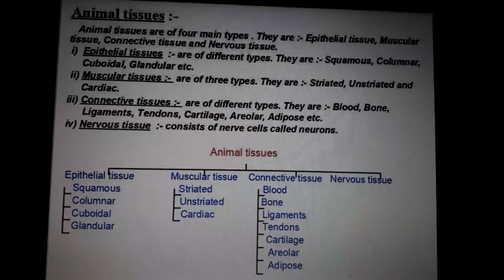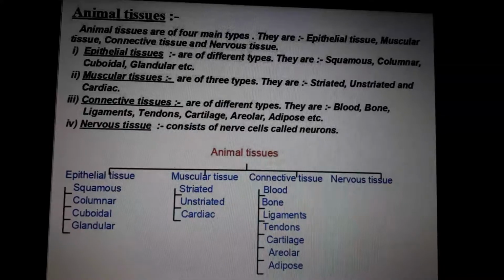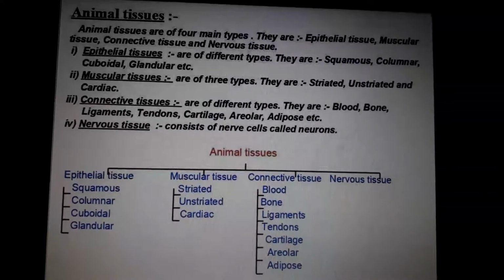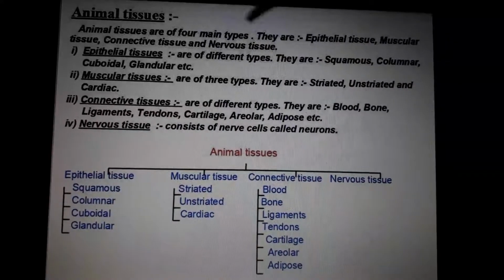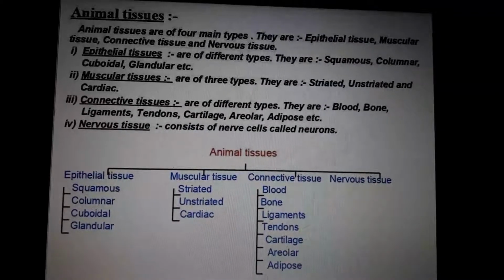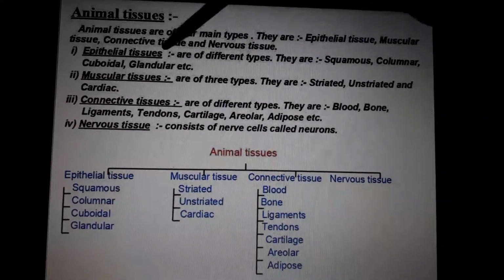So, to protect them, the outer layer of those organs is covered by a particular type of tissue called epithelial tissue. There are four types that we will study in detail later. Okay, let us start animal tissues. Animal tissues are of four main types: epithelial, muscular, connective, and nervous. The first one is epithelial tissues. They are of different types: squamous, columnar, cuboidal, glandular, etc. They provide protection, especially to internal organs.